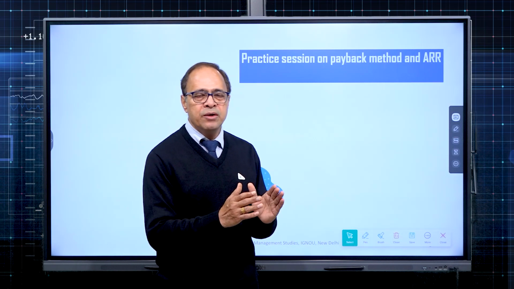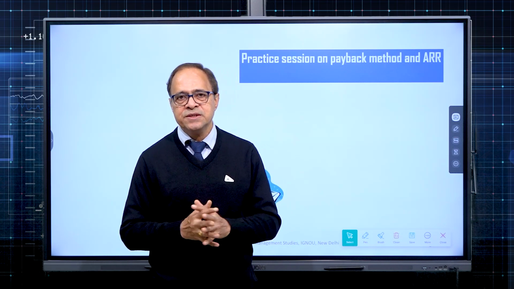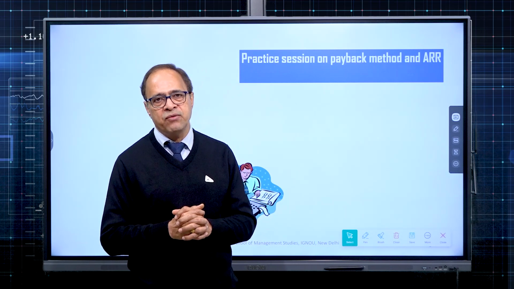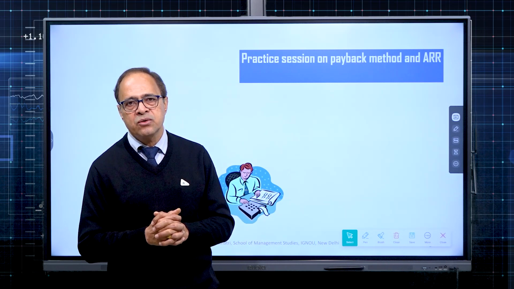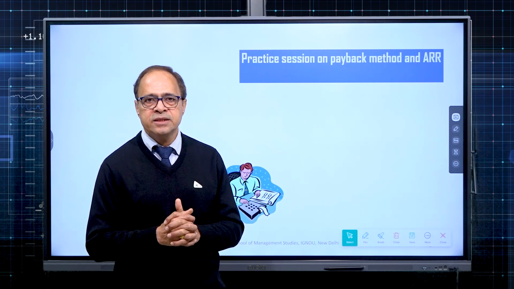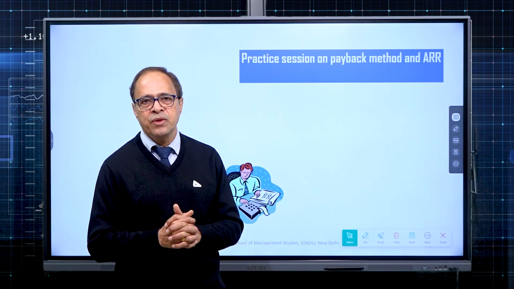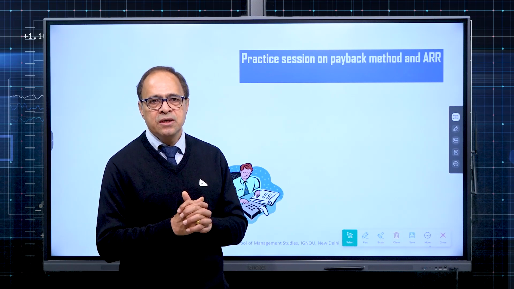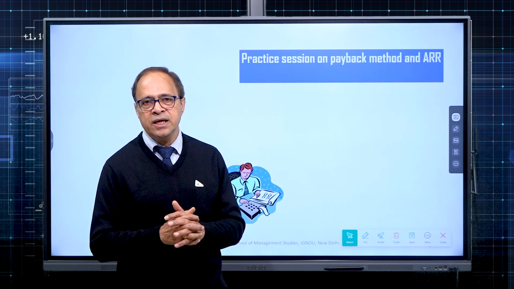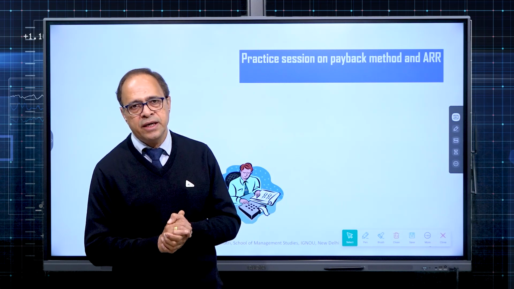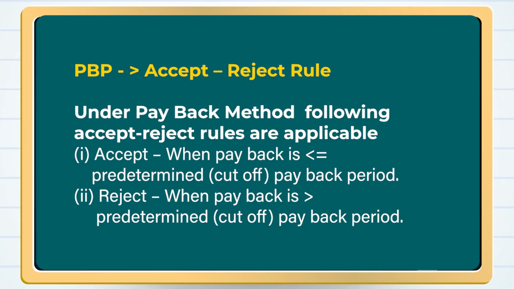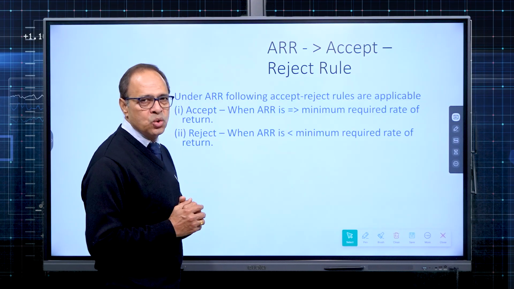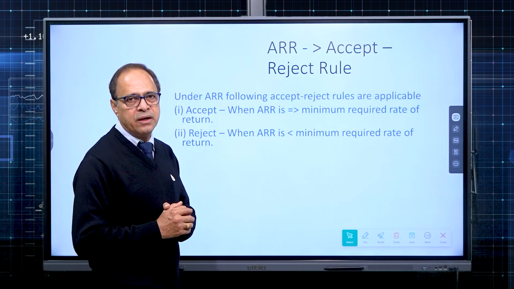ARR, if you remember, we calculated on two bases. One was ARR on average investment and another was ARR on total investment. In an examination question, if nothing is given, always calculate ARR on average investment. So let us practice some questions on both of these so that you are expert in that one. Let us begin. This is the rule I have just explained for payback period method, how to decide whether a project is acceptable or not. This is the rule under ARR method. Now we proceed further.